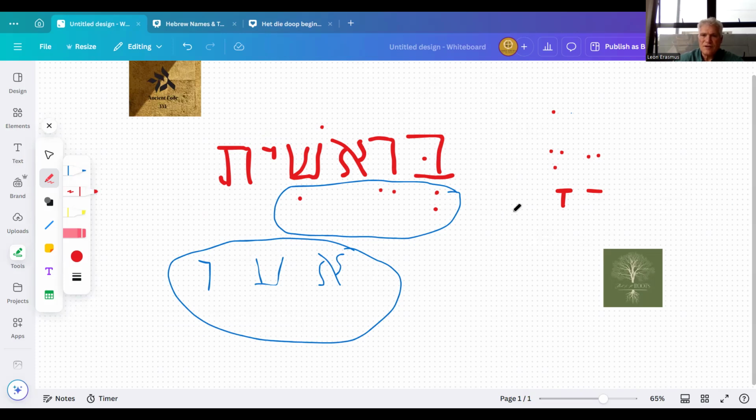And then you have the U, which can either be a dot there with the Vav, or you'll have three dots under an Aleph, Ayin, or a Vav that indicates to us that it's a U.